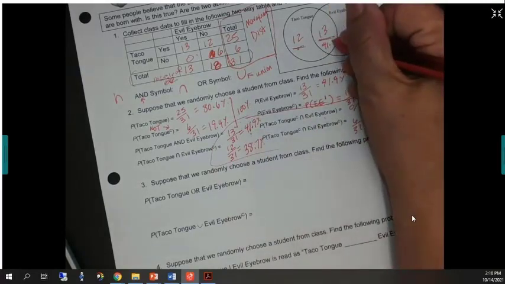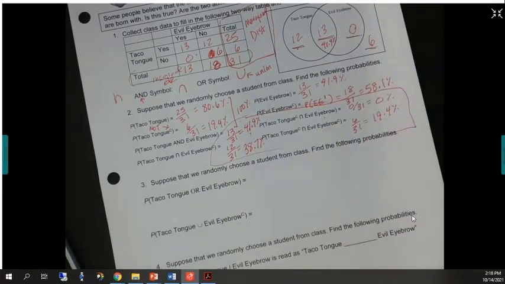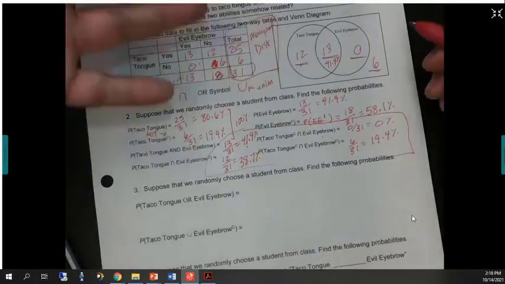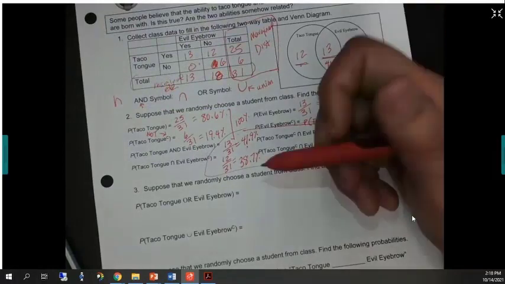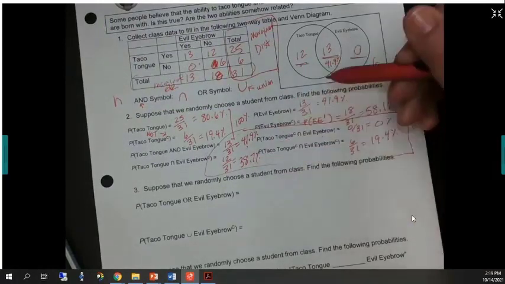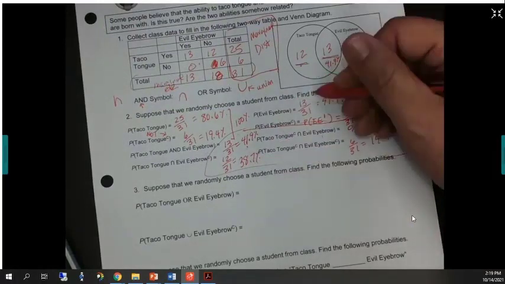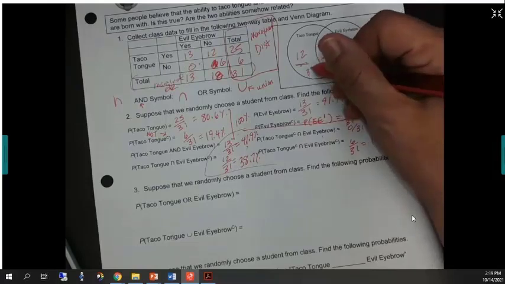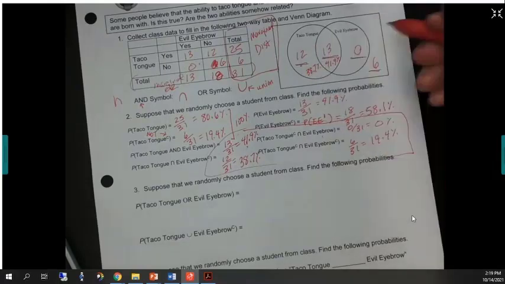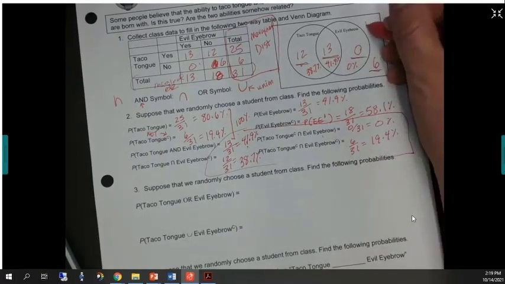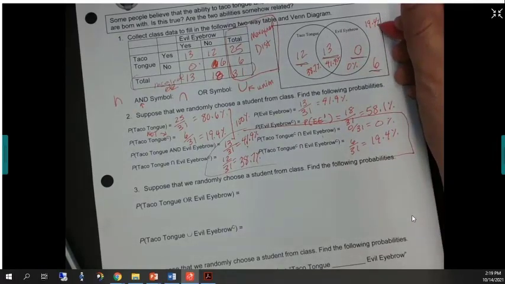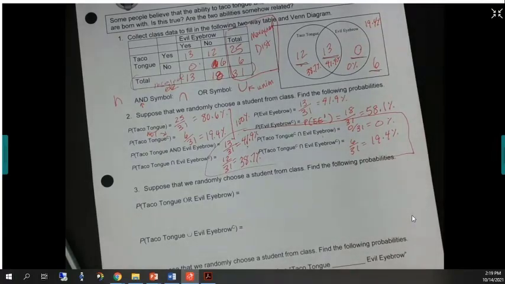41.9%. You've probably seen Venn diagrams with percentages in them instead of just plain old numbers. Taco tongue and evil eyebrow, and not evil eyebrow, that's over here, 38.7%. Then we had 0% over here and 19.4% here. So very cool. It's kind of cool you had nobody that was in that category.